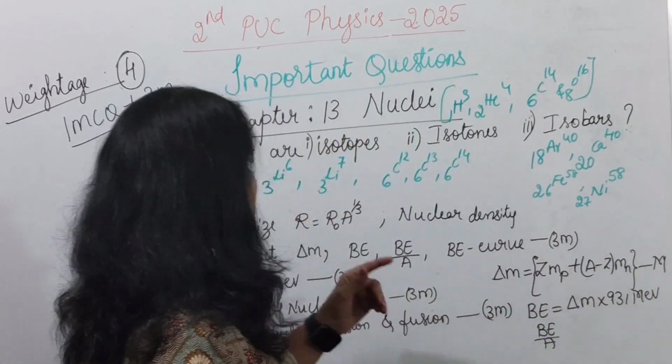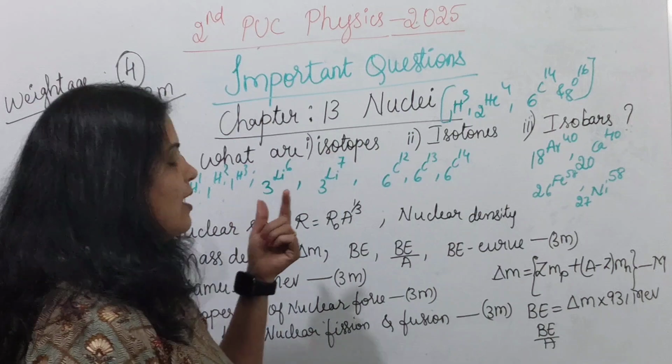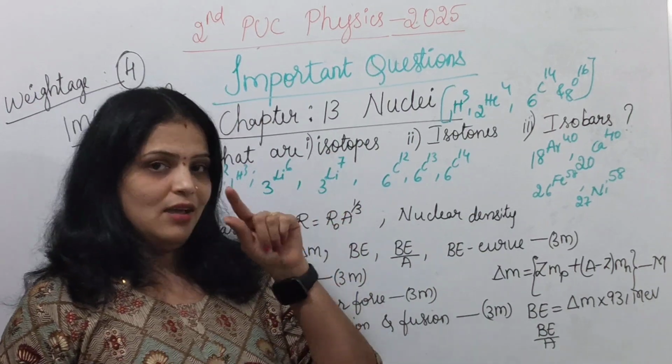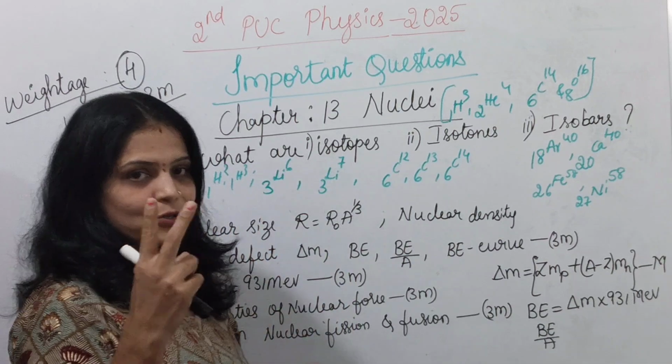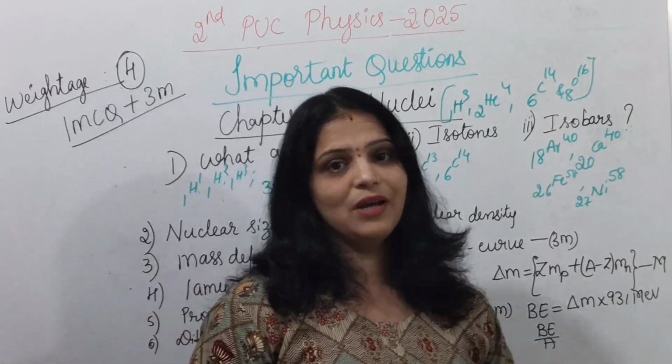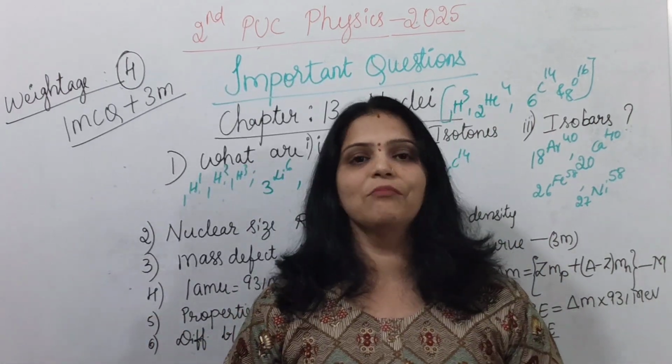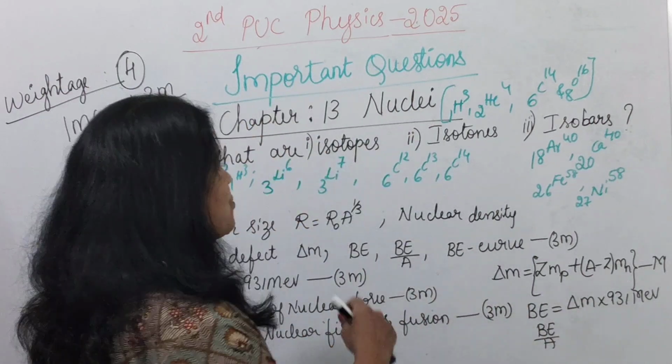And what are isotopes? See here, atomic nuclei whose atomic number is the same. If you consider two nuclei whose atomic number is the same and mass number is different, then we call them isotopes.